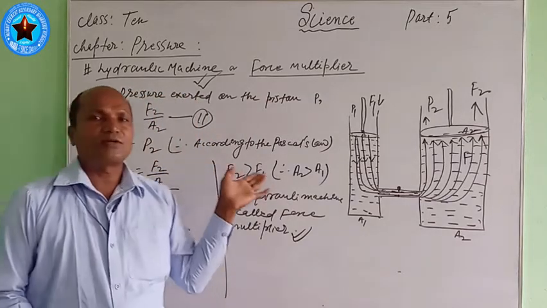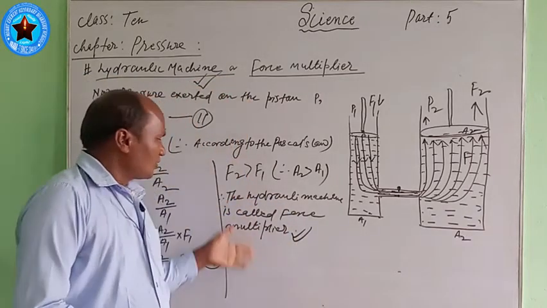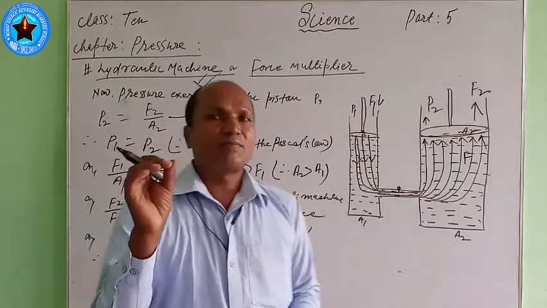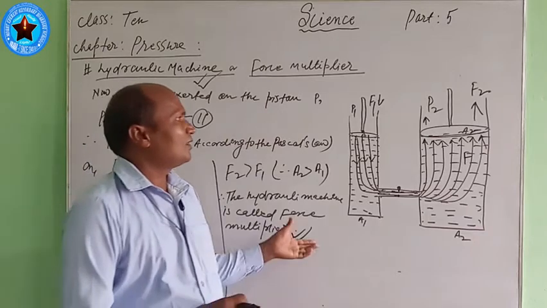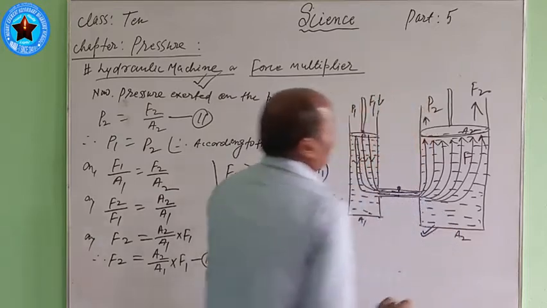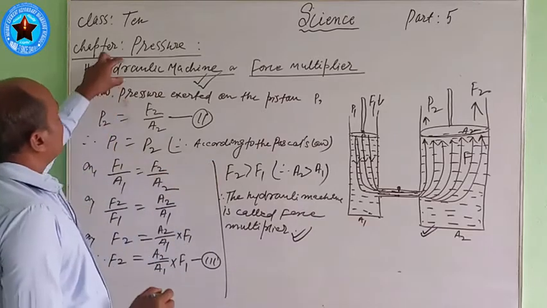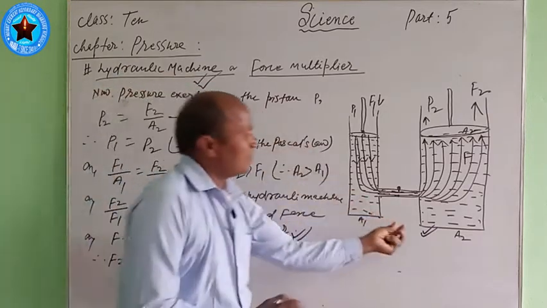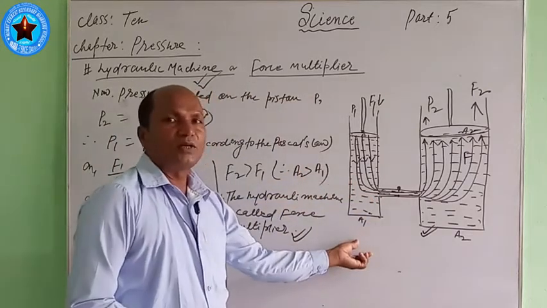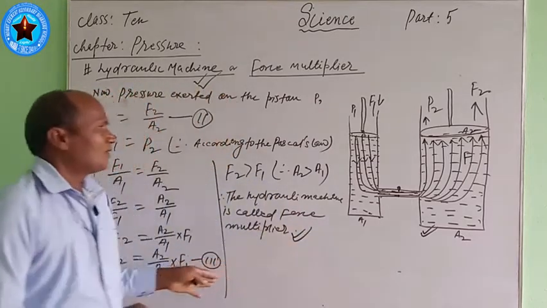And just before, I have taught you the different applications of Pascal's law. In this way Pascal's law is used, because when a small force is applied, that small force is converted into a large force. I have also shown you here, and you can really understand this matter. How does this hydraulic machine multiply the force? Why is it called the force multiplier? You can easily know now, and it is somewhat long, so try to understand it clearly.